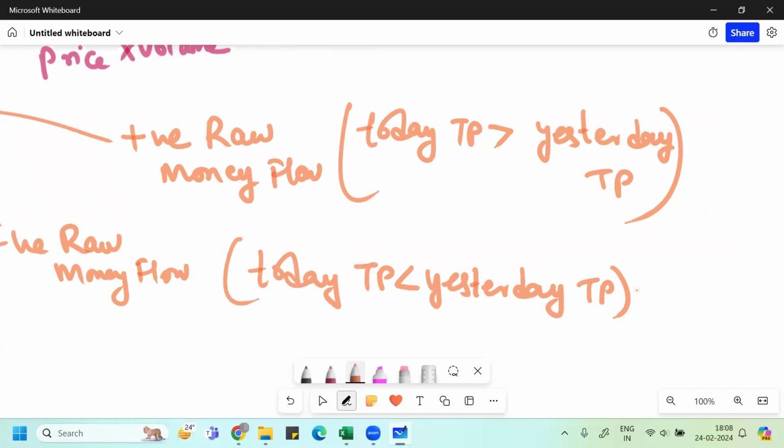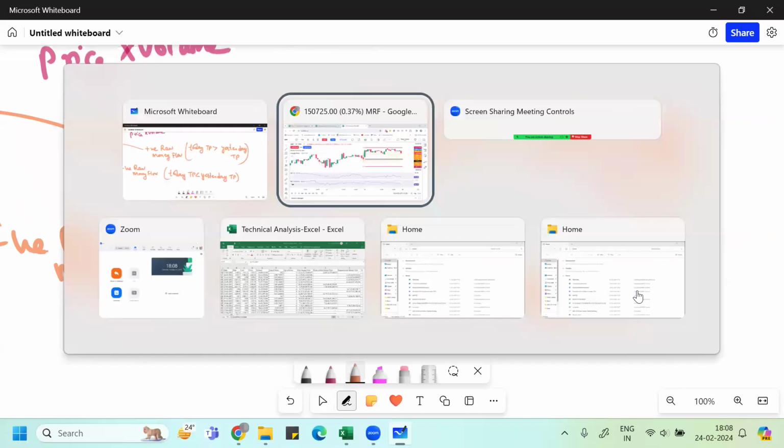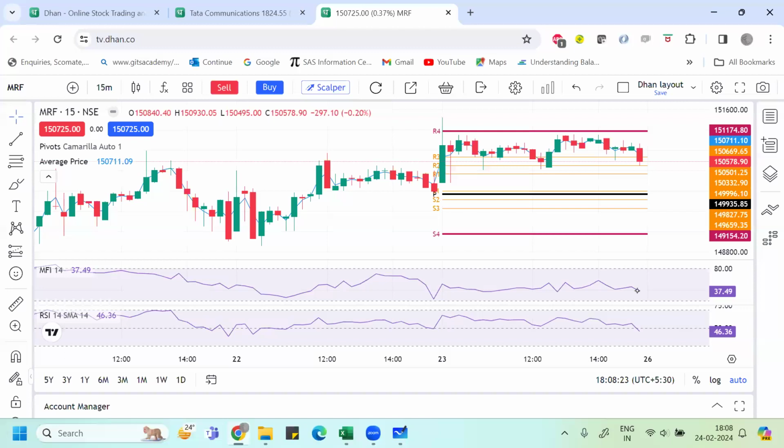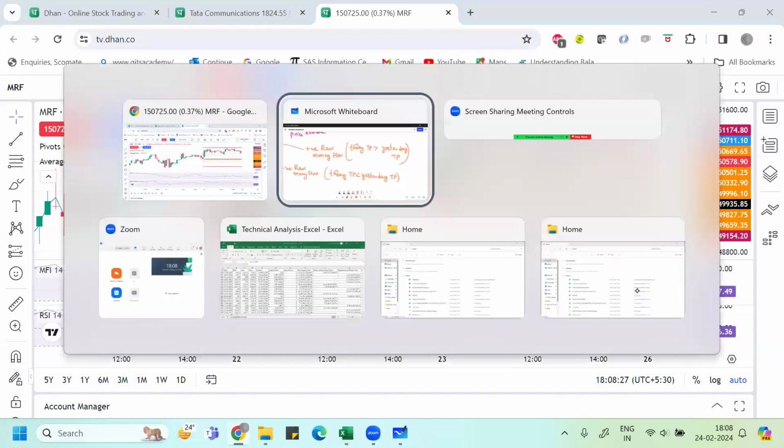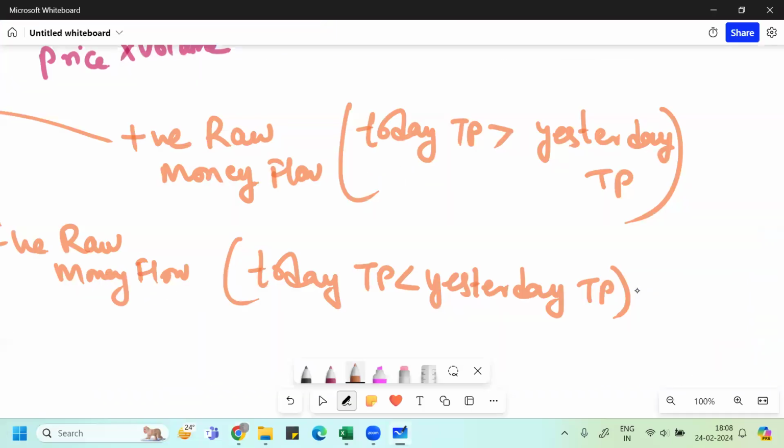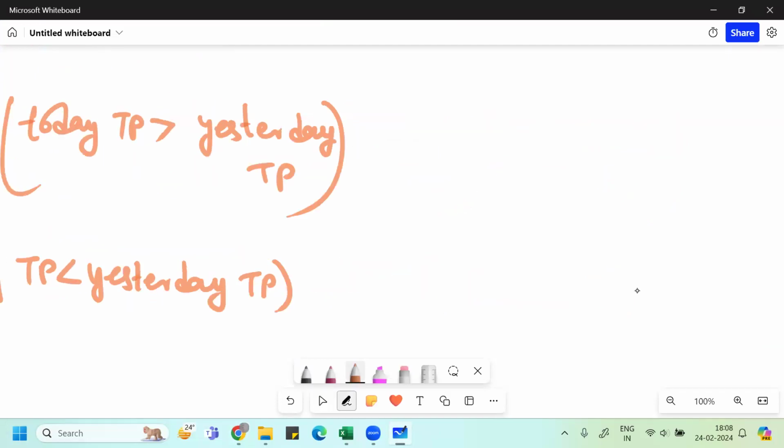Then we take the average of positive raw money flow and the average of negative raw money flow. Here, if you notice, MFI is written 14. 14 means you will take the 14-day average. So we take the average over the 14-day time period of positive raw money flow and negative raw money flow. Then, dividing the average values, we get something called the money flow ratio.